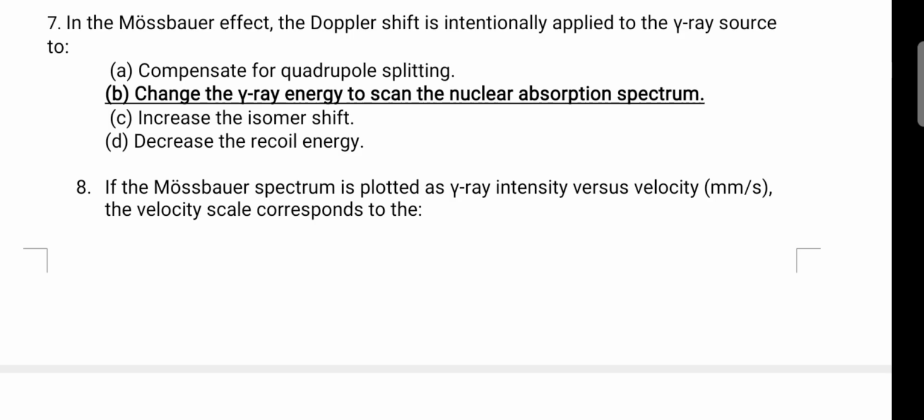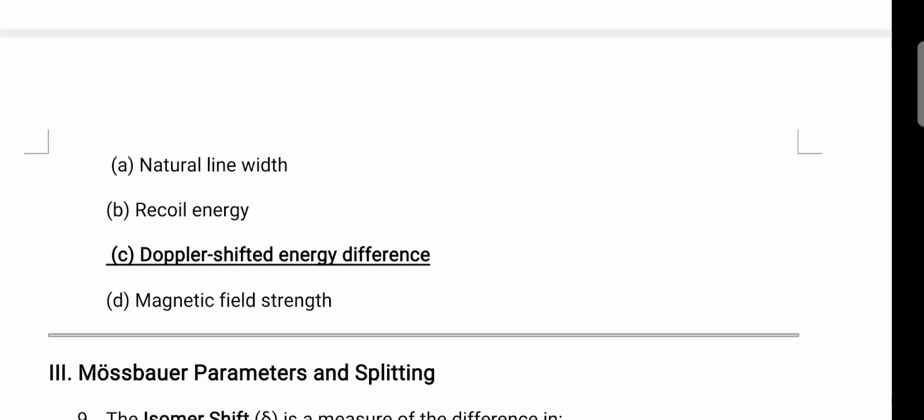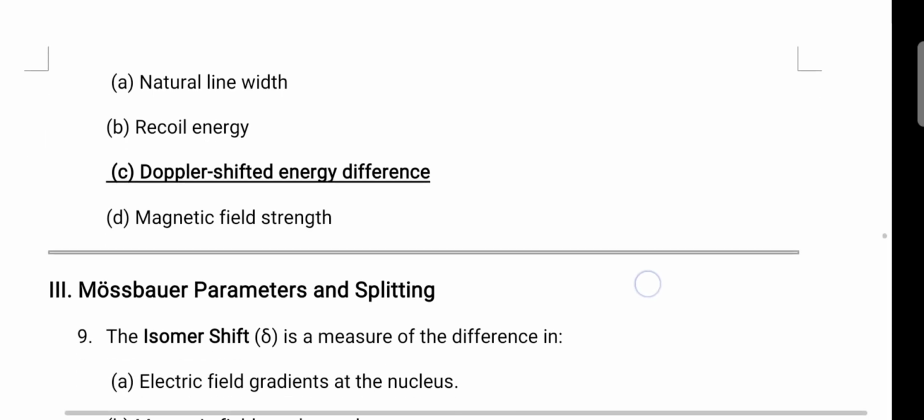The velocity scale corresponds to the Doppler shift energy difference, which is measured on the x-axis, but the y-axis is the intensity of the absorption or emission of the gamma ray, how intensely it is absorbing.